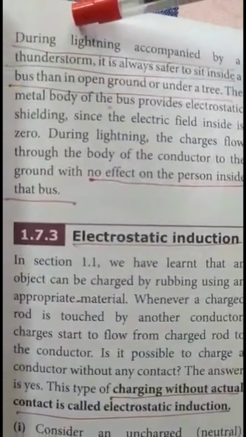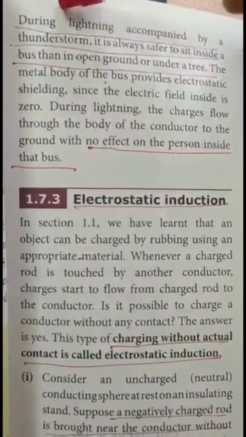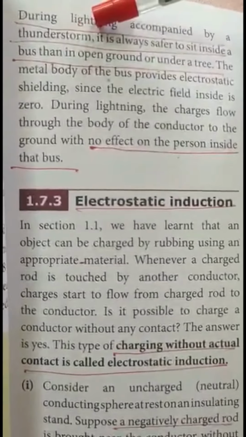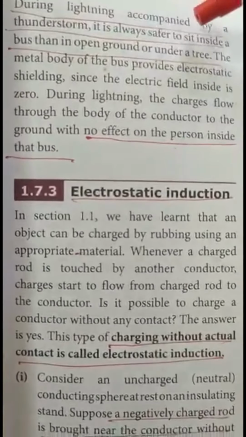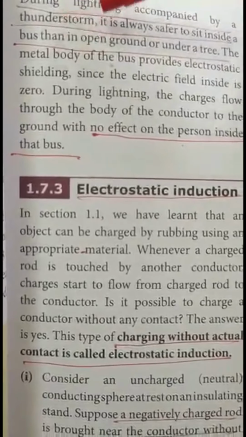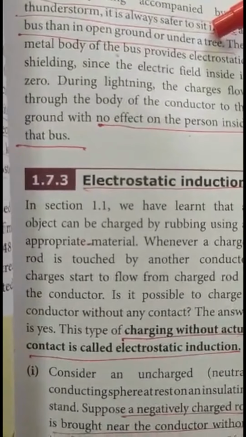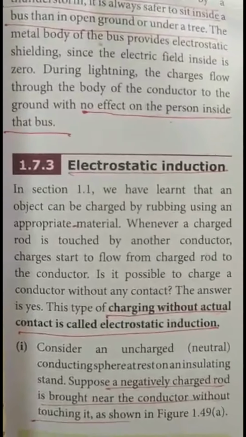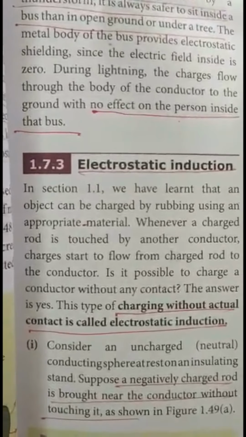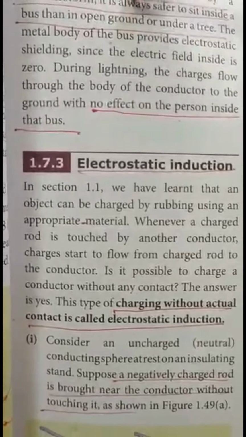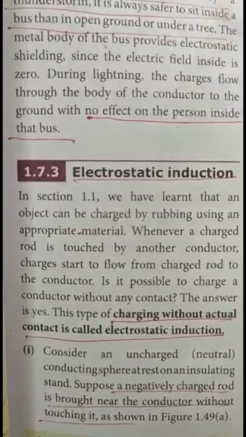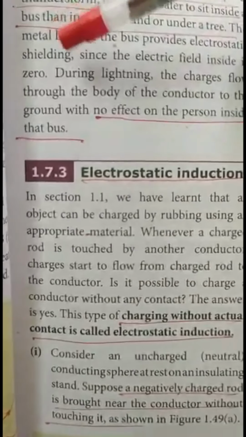And next, during lightning accompanied by thunderstorm, it is always safer to sit inside a bus than in the open ground or under a tree. So if there is any lightning or thunderstorm, we should be inside a car or a bus. We should not be in open ground. The reason is the bus provides electrostatic shielding.